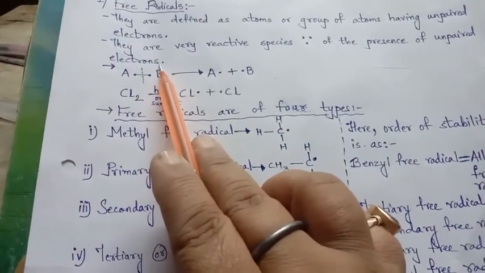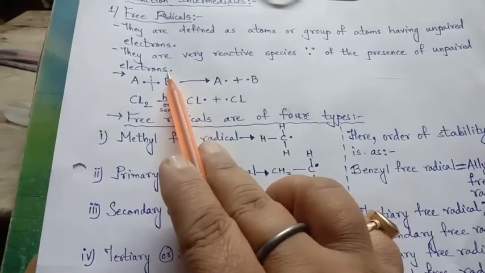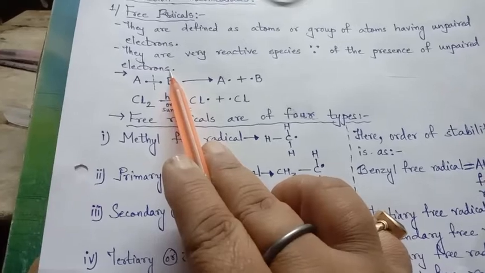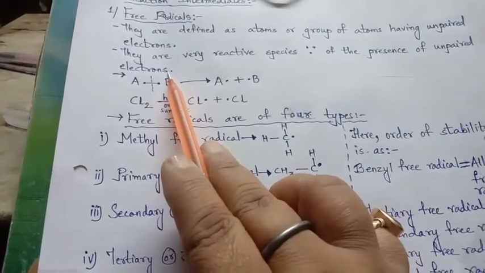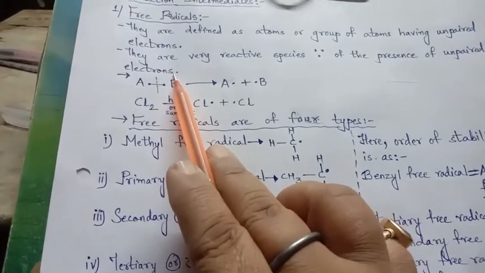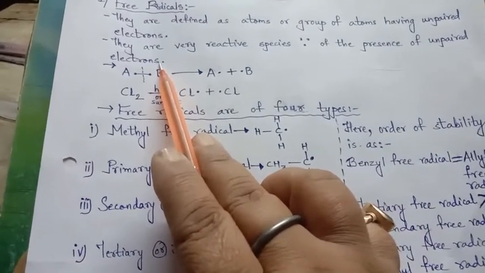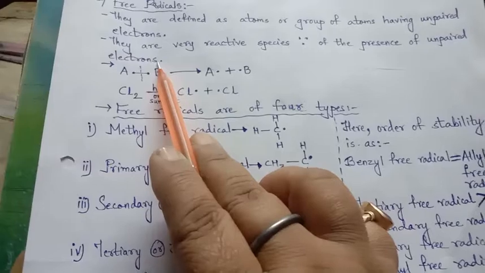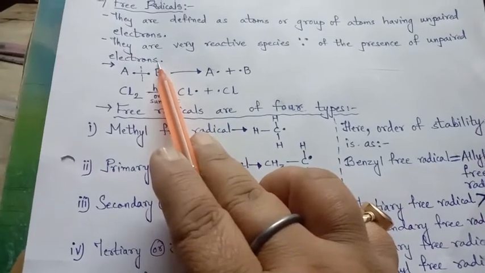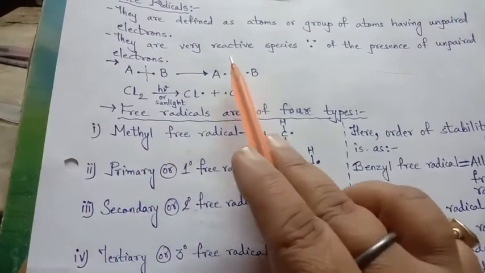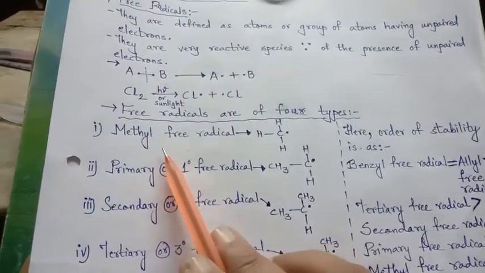When an unpaired electron is there, it will always try to find a pairing partner and wants to be paired. So to become a paired species, they will always try to react, and that is why they are reactive species.